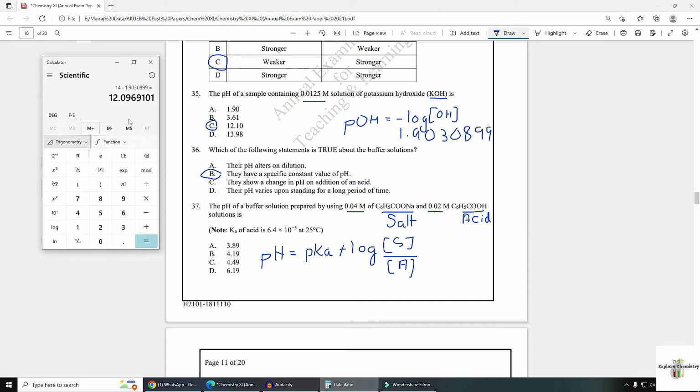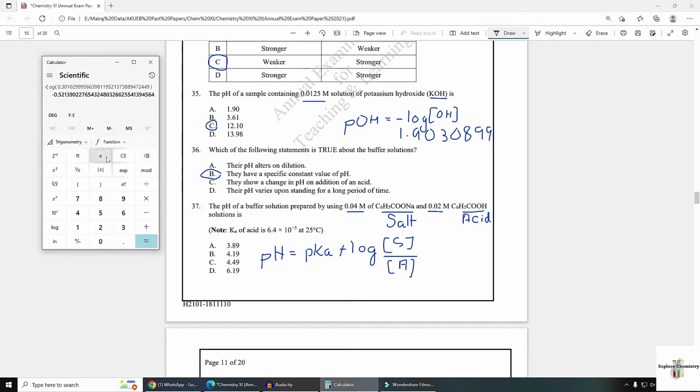So let's calculate. The salt's concentration is 0.04 divided by the acid's concentration 0.02. Let's take the log of this value: 0.3010. You also need to calculate the minus log of Ka.